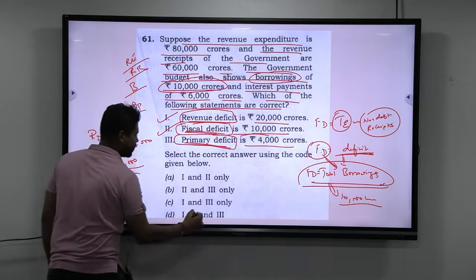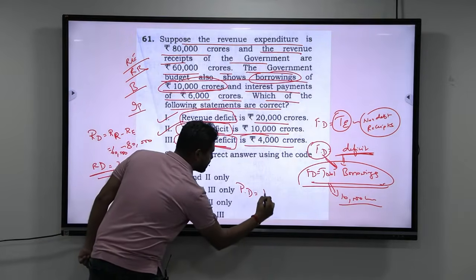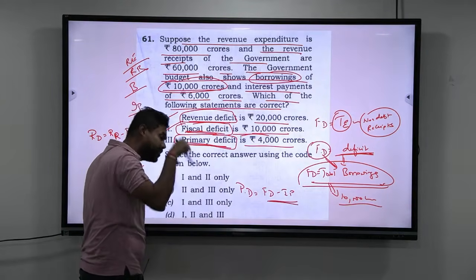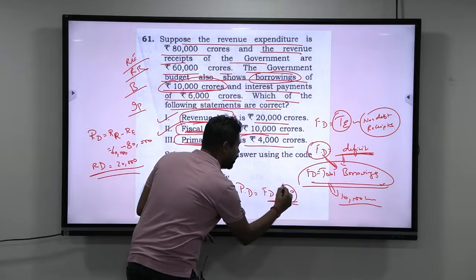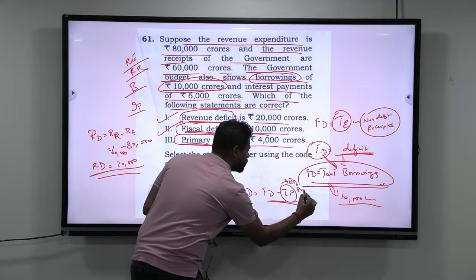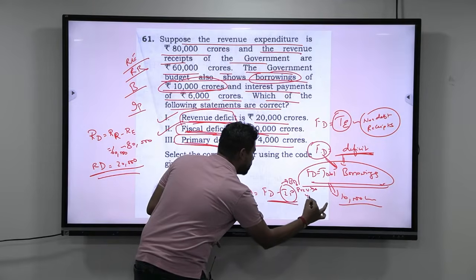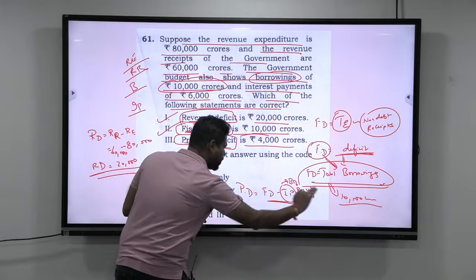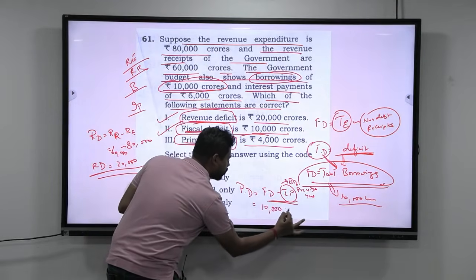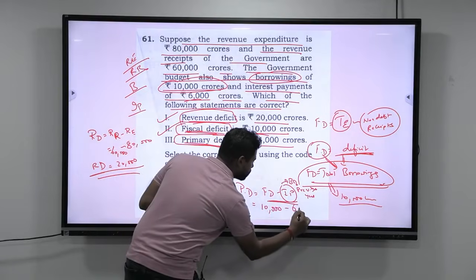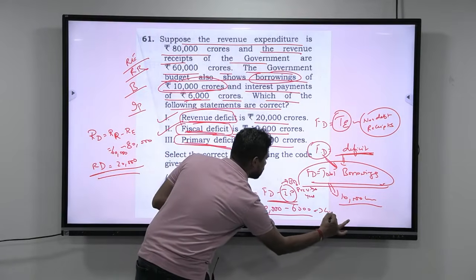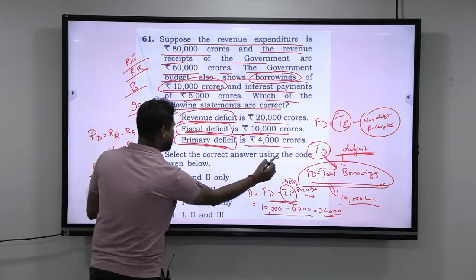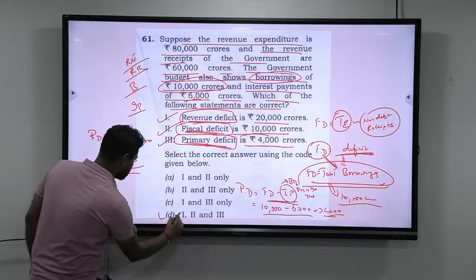Next, primary deficit. What is primary deficit? Primary deficit means fiscal deficit minus interest payments. They want to check the deficit for that year. Interest payment is basically the borrowings of previous year. Since it's borrowings of previous year, and if you want to know exactly what the deficit is in this particular year, we have to remove the interest payments. So from 10,000 crores, if you remove 6,000 crores, you get 4,000 crores. So primary deficit is 4,000 crores. All the three are correct. So the answer is D.